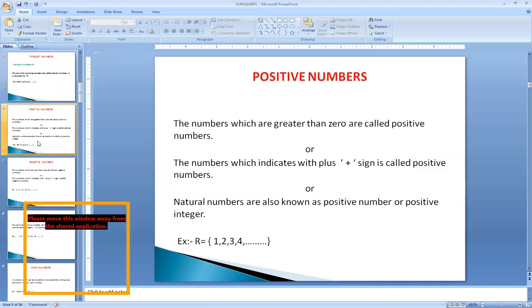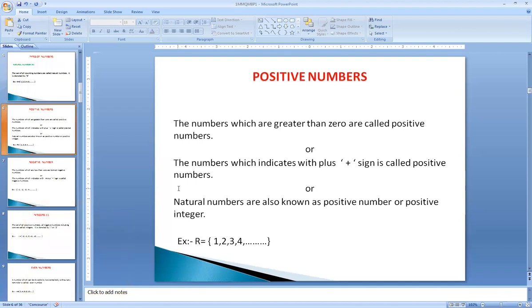Let us go for the second type of number that is called as positive numbers. Positive numbers are nothing but the numbers which are greater than 0, or the numbers which are indicated with the plus sign, or all natural numbers or the positive integers are called as positive numbers.